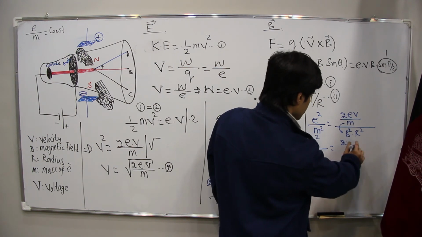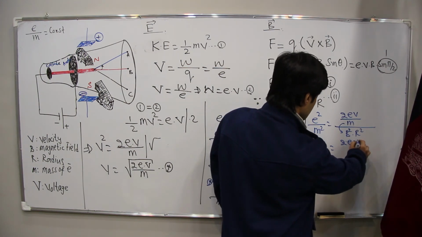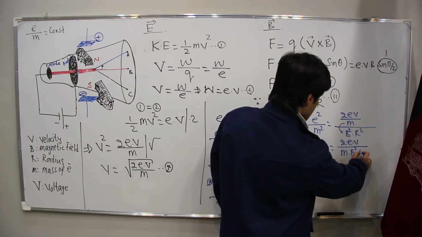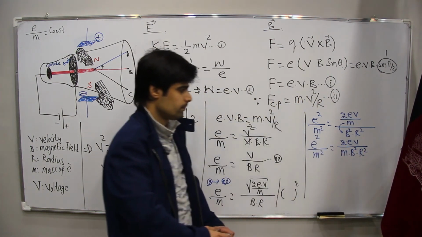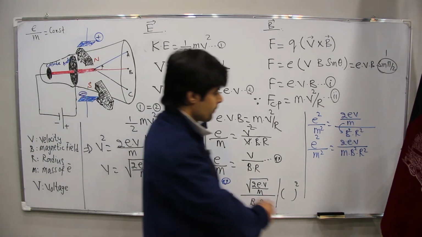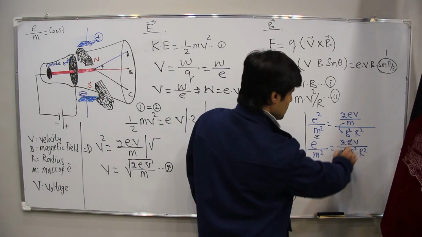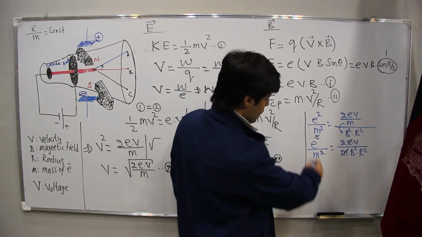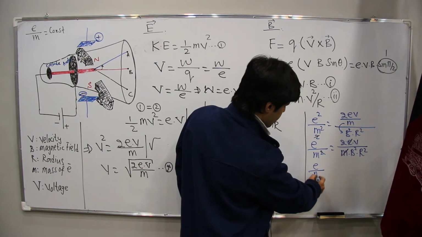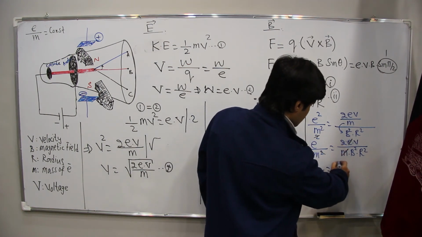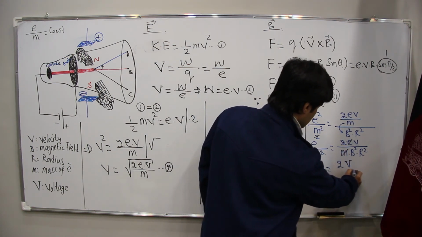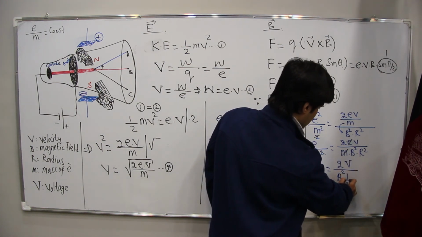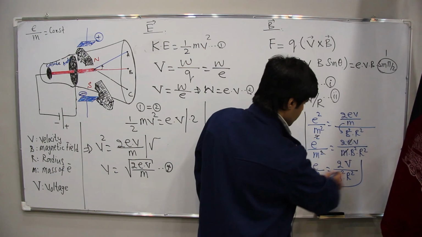Listen here. This e is cancelled with this e, and one m is cancelled here. Now we have e upon m equal to 2V upon B square R square.